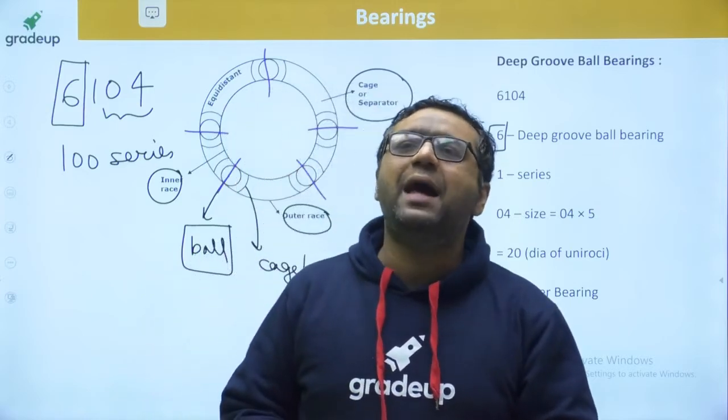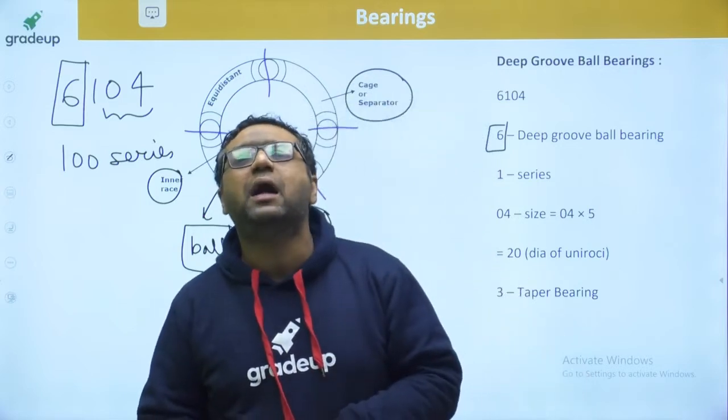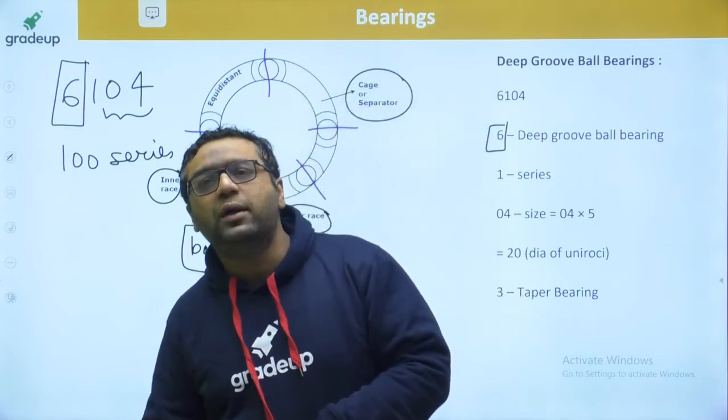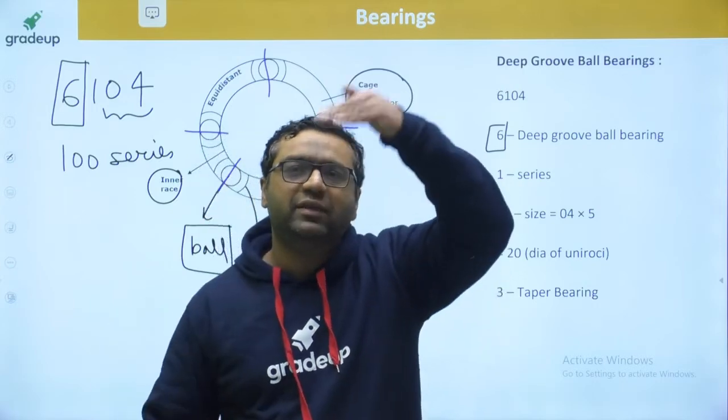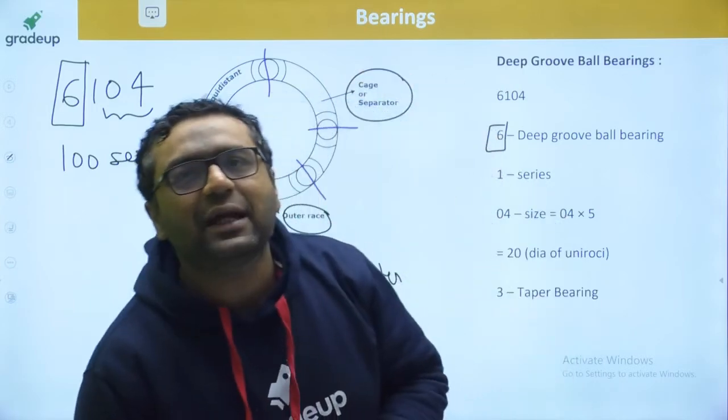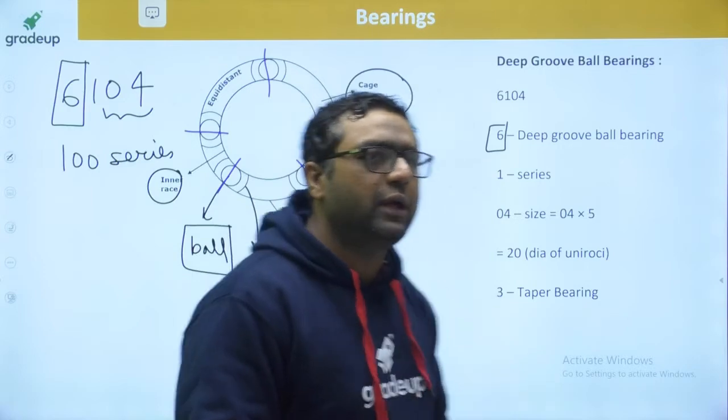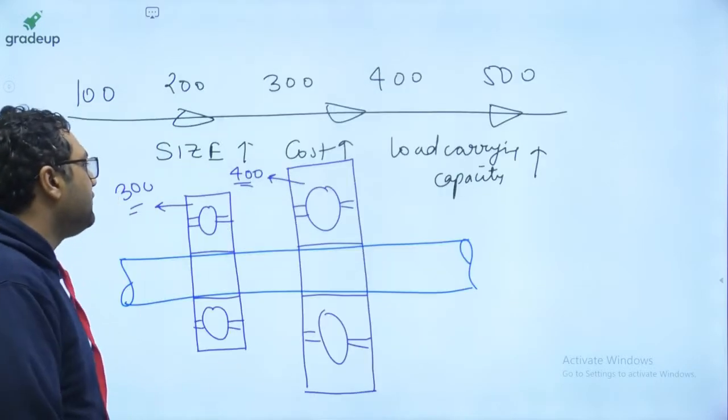Dear Deepak Kumar, it is inner diameter. How can it be outer diameter? Because you already know the outer diameter is changing with the series number. So it is the inner diameter we are talking about. Okay. Let us see further, guys.